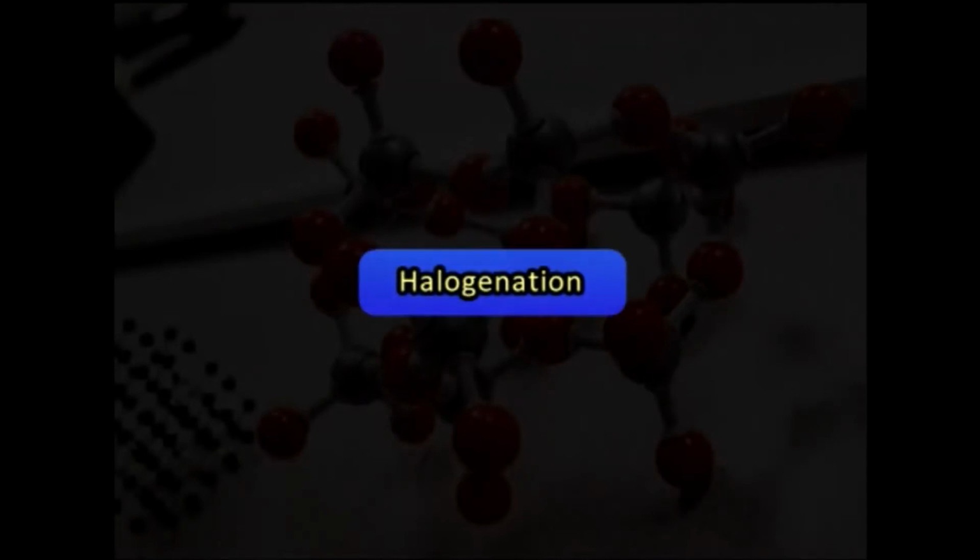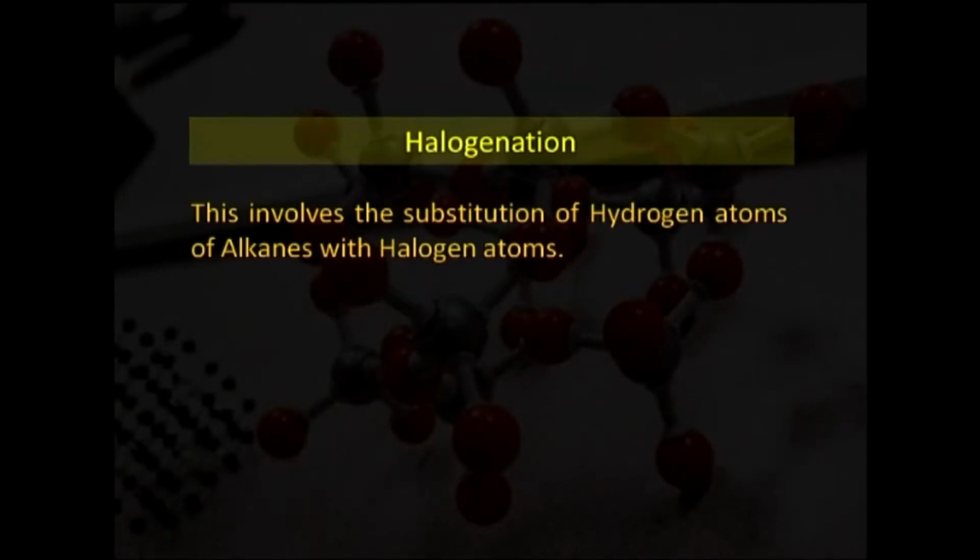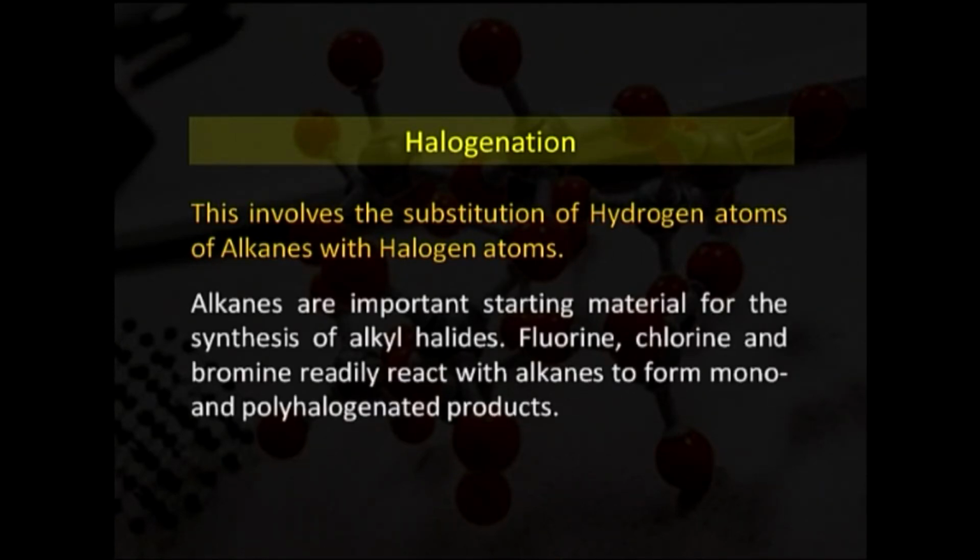So, first we will discuss halogenation. This involves the substitution of hydrogen atoms of alkanes with halogen atoms. So, it is a kind of substitution reaction. Alkanes are important starting material for the synthesis of alkyl halides. Fluorine, chlorine and bromine readily react with alkanes to form mono and polyhalogenated products.